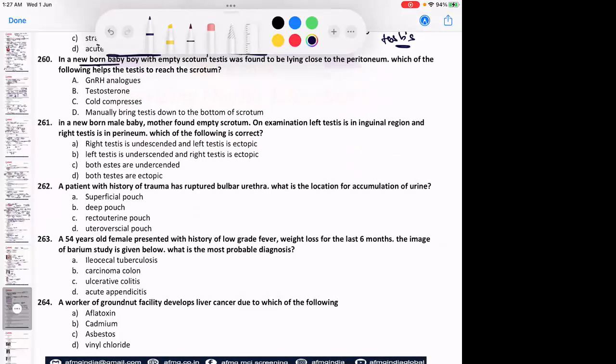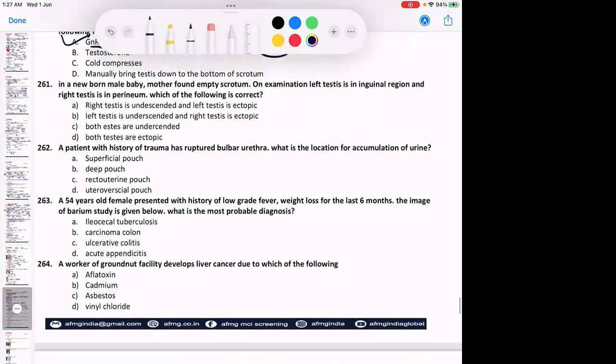In a newborn baby boy with empty scrotum, the testis was found to be lying close to the peritoneum. Which of the following helps the testis to reach the scrotum? So this is nothing but undescended testis, cryptorchidism. So they are just asking which is the drug of choice for cryptorchidism. Again, the answer is GnRH analogs in a pulsatile manner.